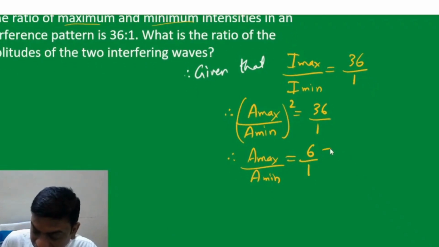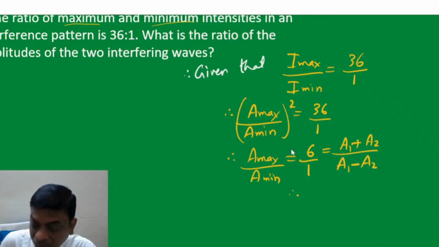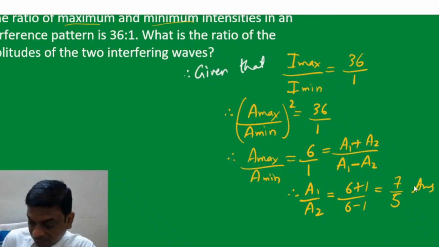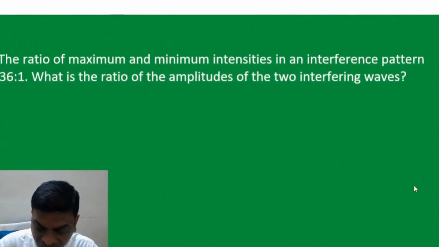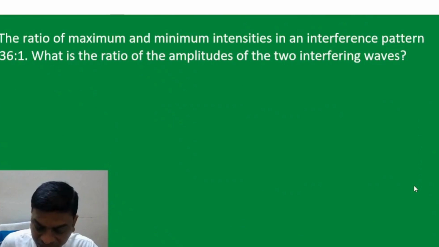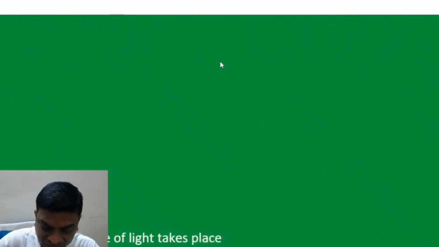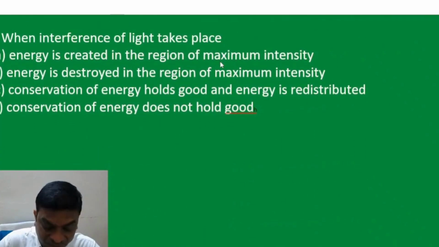Now we know Amax is the sum of the amplitudes, and assuming A1 to be greater than A2, Amin is the difference between the amplitudes. So either you can cross multiply or you can apply componendo dividendo. So let us apply componendo dividendo. Then you will have (6 plus 1) upon (6 minus 1), that is 7:5 is the answer. Then moving to the next question, question number 5. The ratio of maximum and minimum intensities of an interference pattern is 36:1. What is the ratio? We have already discussed this, so no need to discuss. The same question is repeated, students.